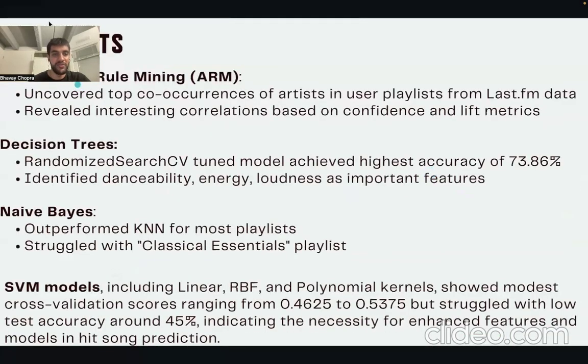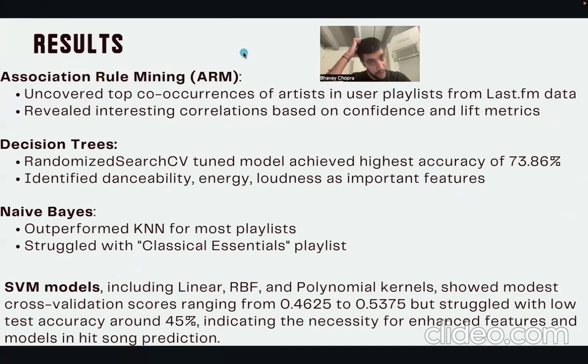So this is a summary of the results that we dove into. As you can see, association rule mining uncovered top co-occurrences of artists in user playlists from the Last.fm data. And the decision tree showed that the randomized search CV tuned model achieved the highest accuracy. The naive Bayes outperformed KNN and ended up struggling with the classical essentials playlists.